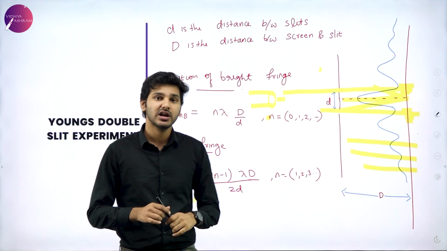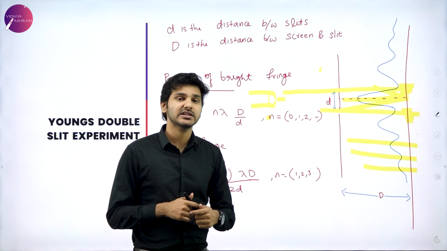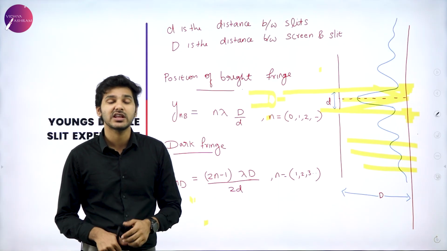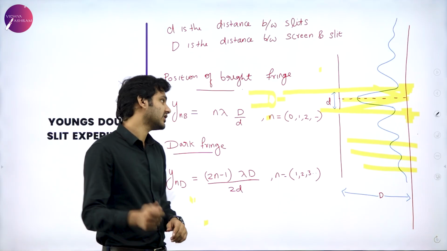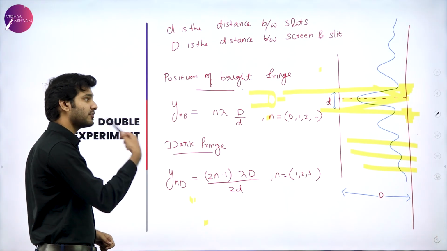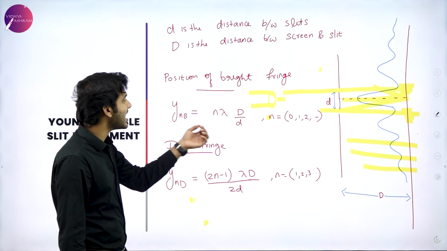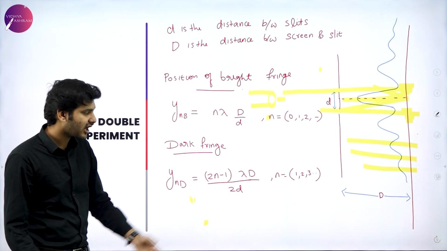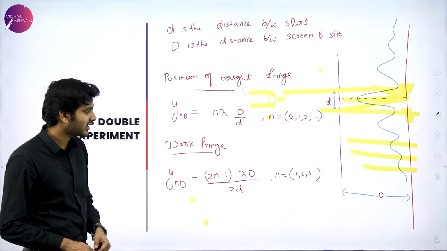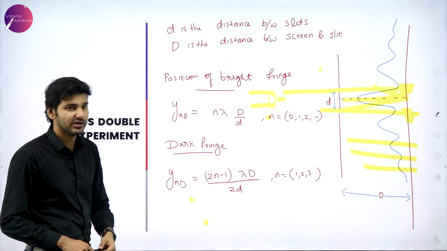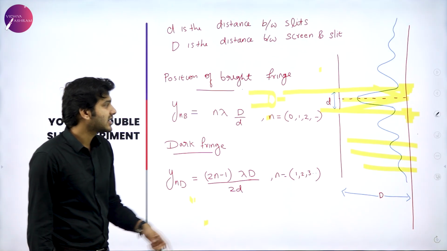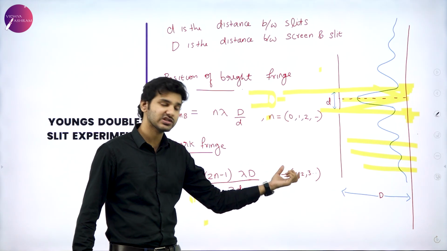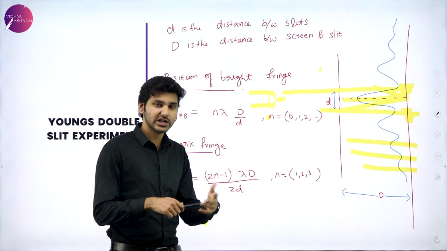But again, the only part you have to understand is that the double slit experiment validates the wave nature of light. The equation to find bright fringes is n lambda D by d. And to find the dark fringe, the equation is (2n minus 1) lambda D by 2d. The difference here is that for bright fringes n is 0, 1, 2, 3 and so on, and here it is just 1, 2, 3. We are not considering 0.